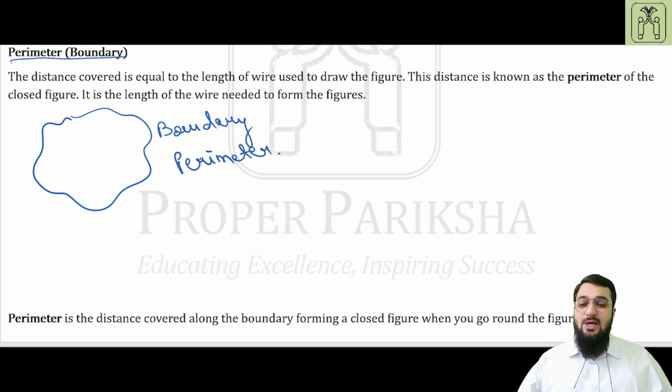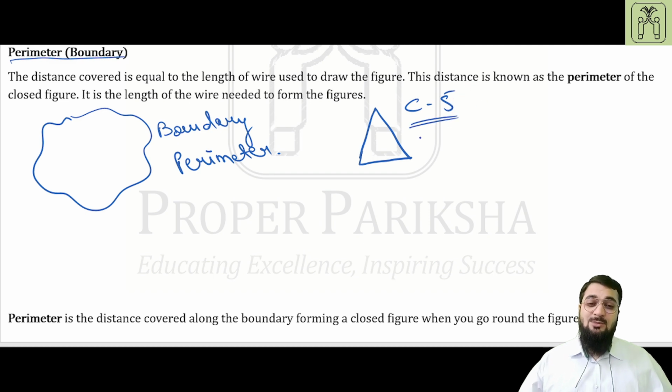Now, if I talk about boundaries or perimeters of certain regular shapes, I hope that you have gone through the videos on understanding elementary shapes, chapter 5, because the properties of elementary shapes such as triangle, rectangle, square, parallelogram, rhombus will be used in this chapter to understand the perimeter and the area of those shapes.